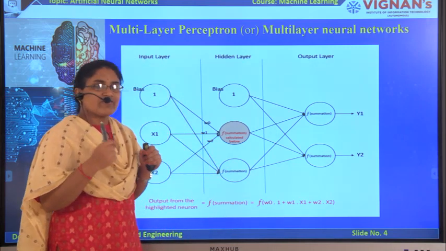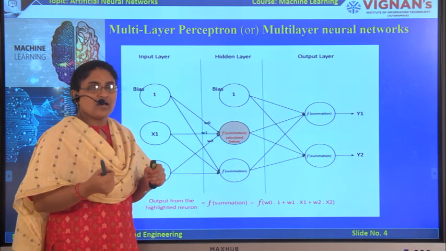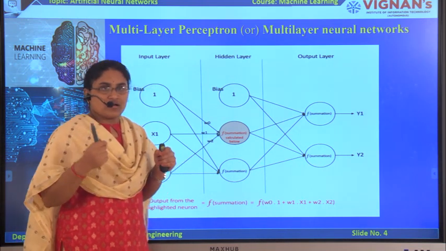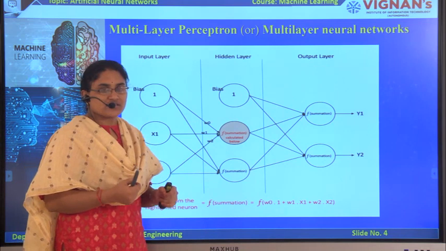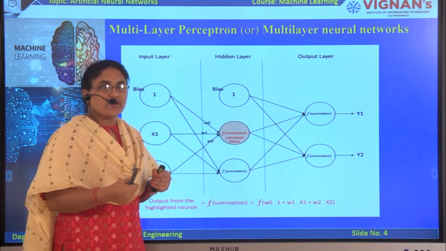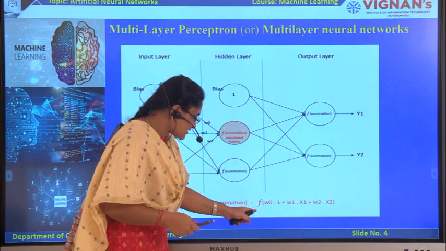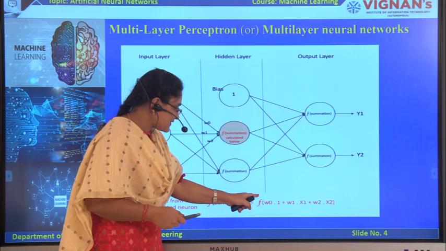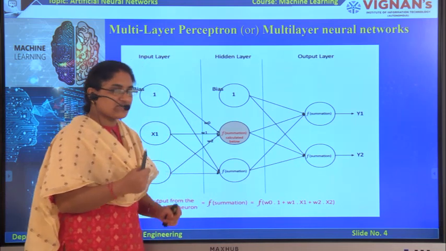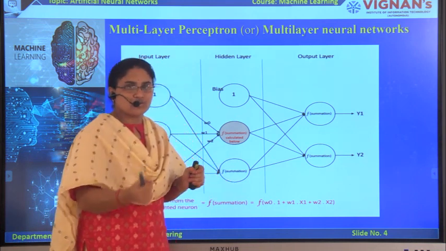Generally we have many activation functions like sigmoid, ReLU, softmax. So many functions we have. Based on our output requirement, we have to apply a particular activation function. Here f represents the activation function, which decides the boundary of the output value.